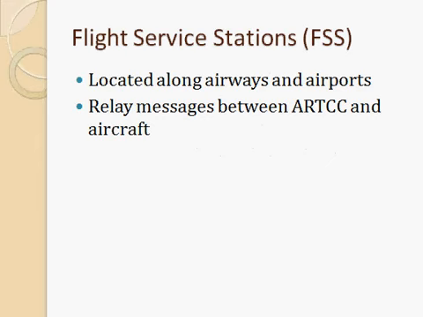Next is flight service stations. Flight service stations will be located along airways and airports, and are used for passing messages between ARTCC and the aircraft or the pilot. That is the function of FSS, the flight service station: to relay the messages between control centers and the aircraft. So these are the three components of the air traffic control network: control centers, control towers and flight service stations.